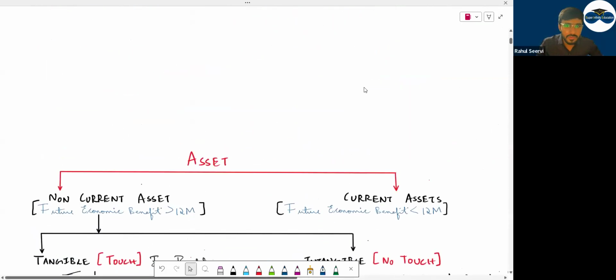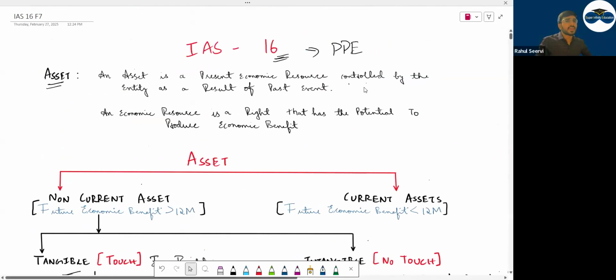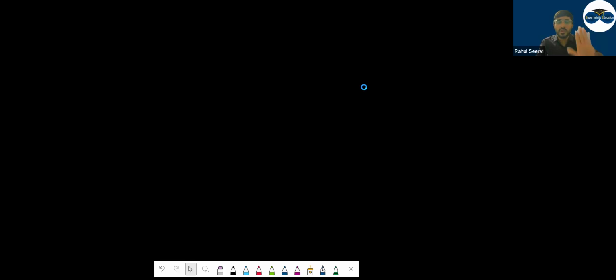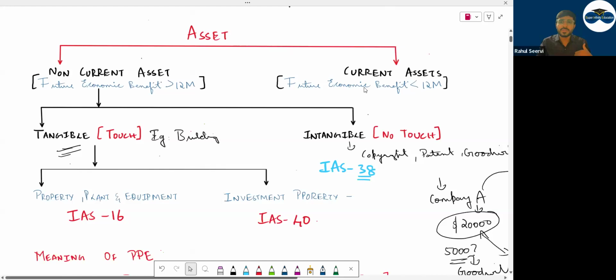So now we'll be starting. We had started with the topic known as IAS 16. We discussed what the term asset means. Then we discussed the two types of asset: current asset and non-current asset. You already know. Tangible and intangible, that also we have covered. Tangible means which you can touch or see. Intangible you can't touch or see, like goodwill, patent, copyrights, etc.